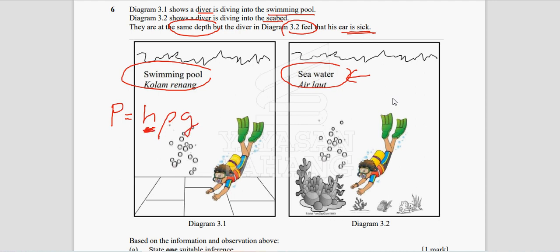This means the constant variable is h. And feeling painful in the ear will be the pressure in liquid, so this is your responding variable. Which one is your manipulated variable? Can you see here? Density. Why density? Because the swimming pool is fresh water, so the density of the swimming pool will be less compared to the density of the seawater. So the manipulated variable will be the density of the liquid.